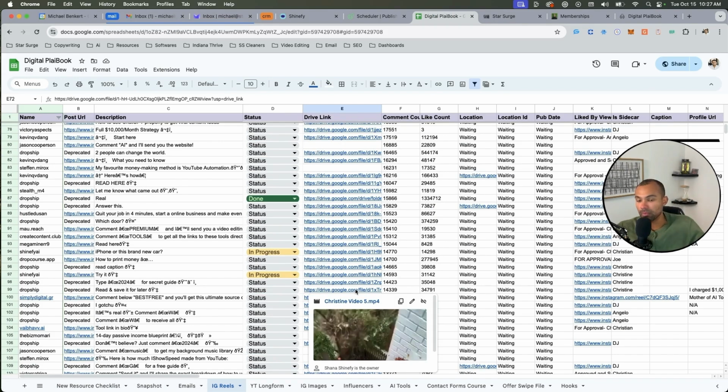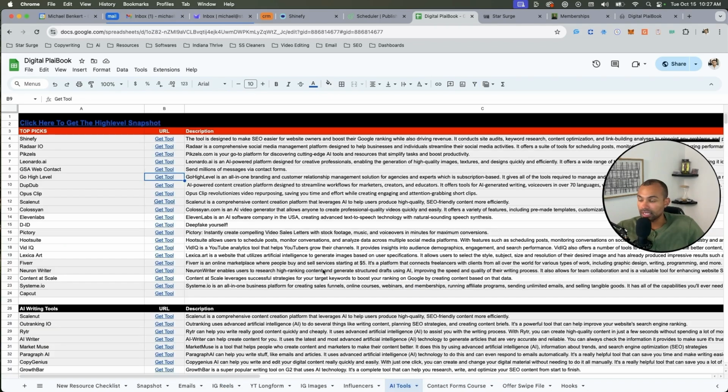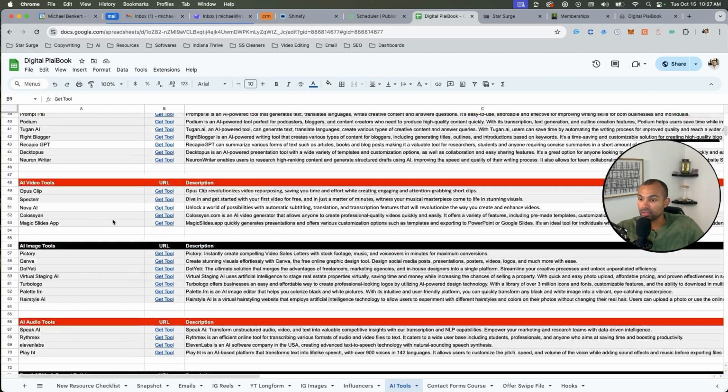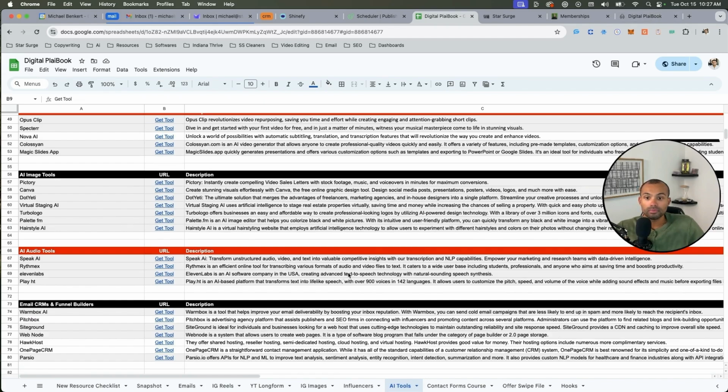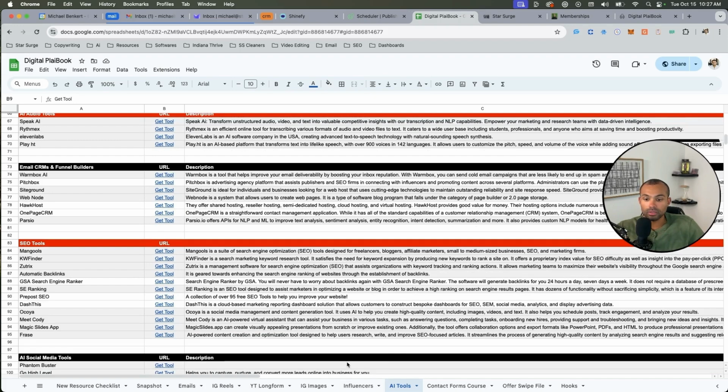So I'm showing you what I've done. What if you still want to do this framework using AI, but you don't want to use Go High Level as a tool? Like I said, there are a bunch of tools right here. Let's say, where's the emails?